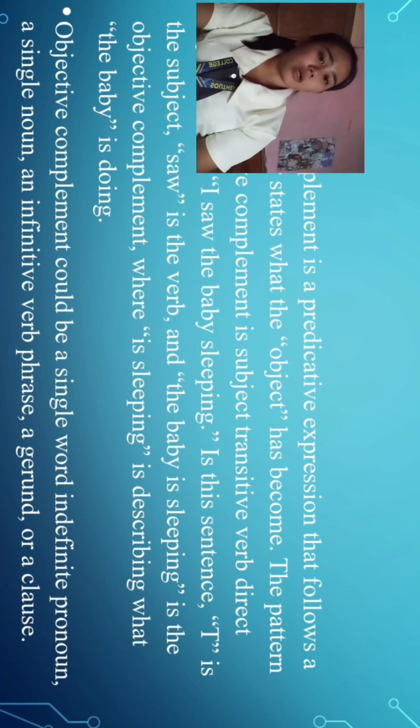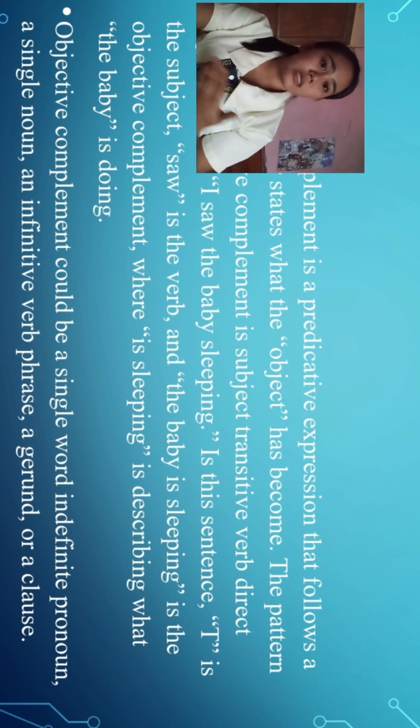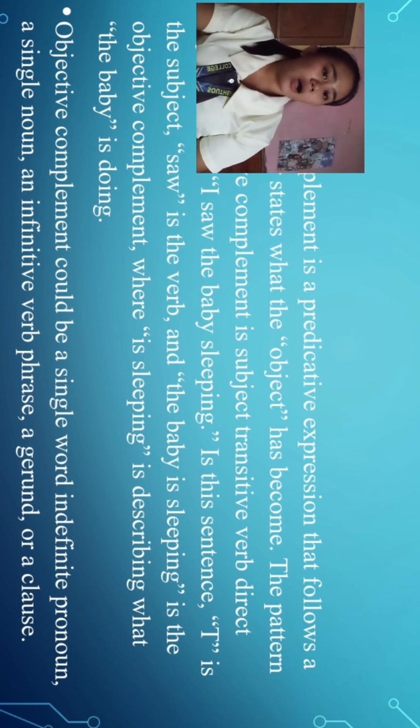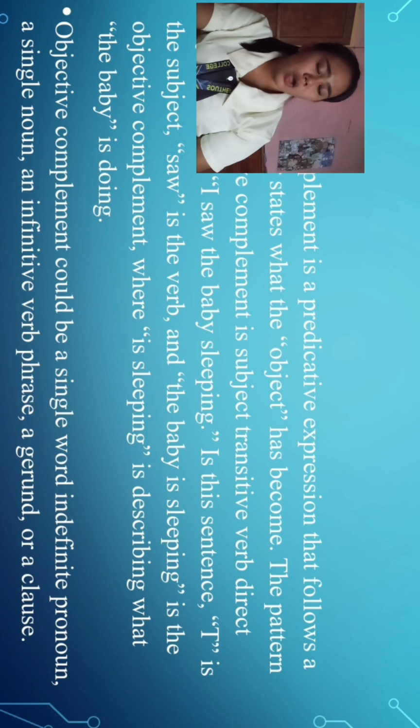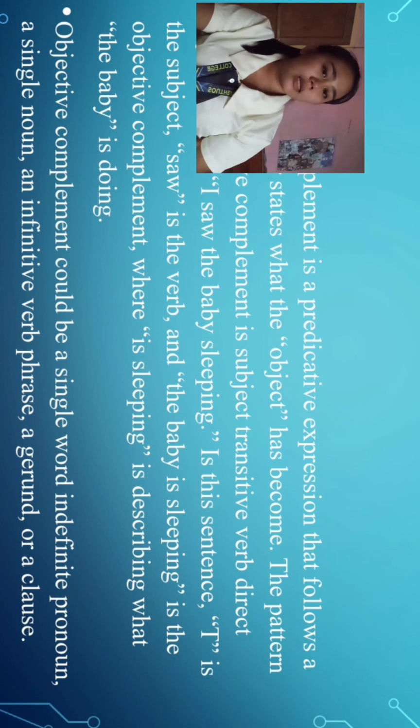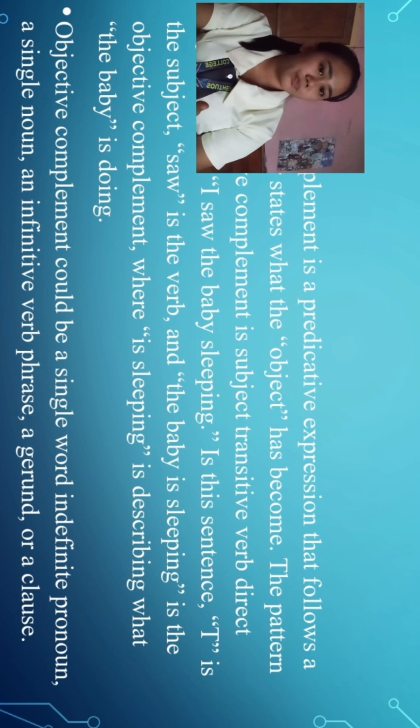For example, I saw the baby sleeping. To identify the object complement in the sentence, we must first find the direct object. Always remember that the direct object receives the action of the verb in the sentence and it answers the question what or who.